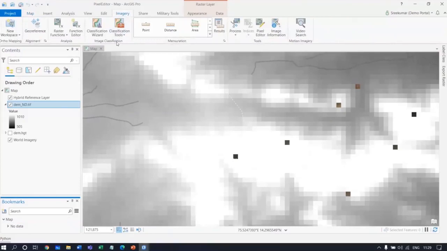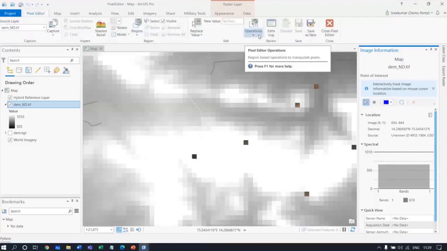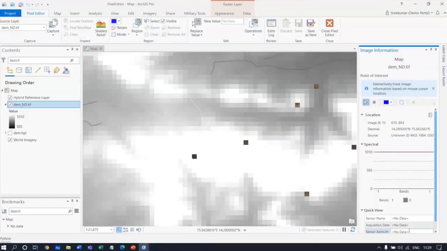So you have some focused imagery tools in the imagery tab. I'll just open up the image information at the beginning. And you can see on the right hand side in the image information tab, you can see the dynamic display of image pixel values coming up as the cursor goes in. And you can see there is no value here. Now, I just want to correct this no data with some approximation. And here come the pixel editor capabilities. So I have this pixel editor.